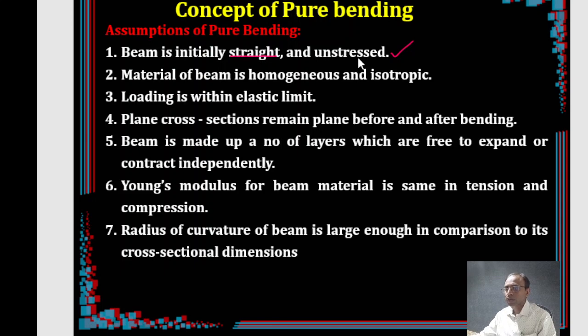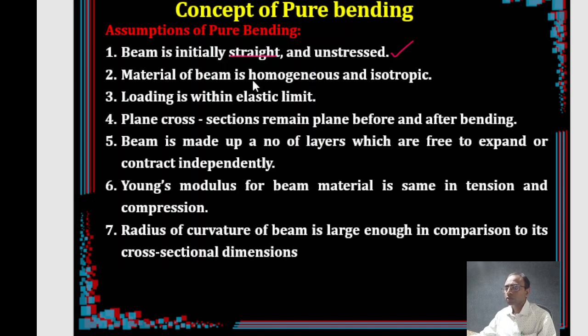For example, when one of the supports settles down, the beam may be subjected to some additional moments even before application of the loading. So there is some pre-existing stress, and in that case we cannot apply this. So it should be straight and unstressed.